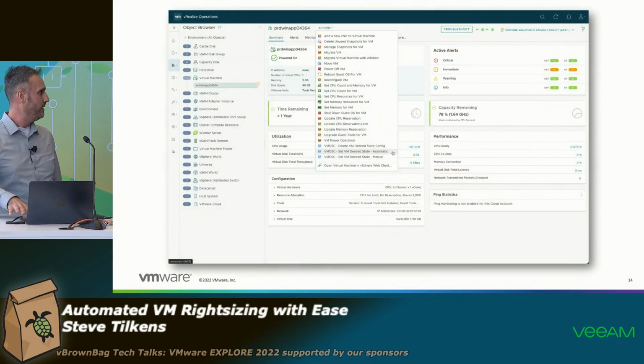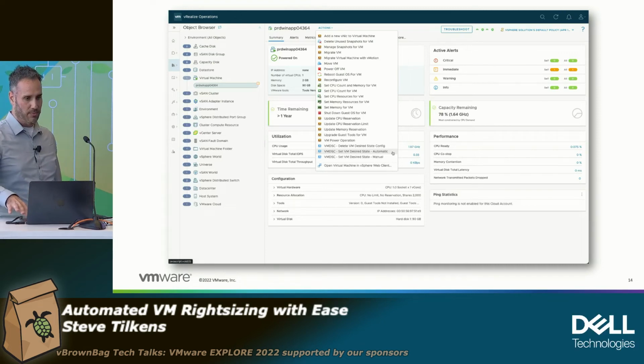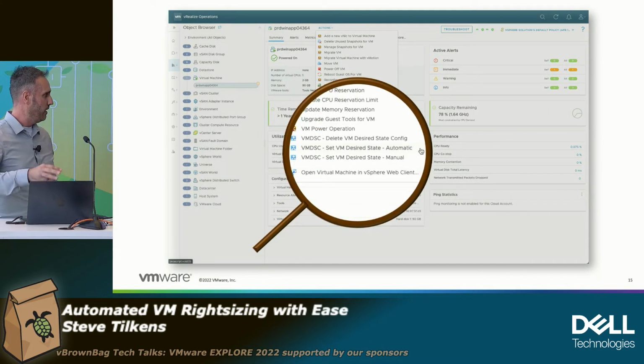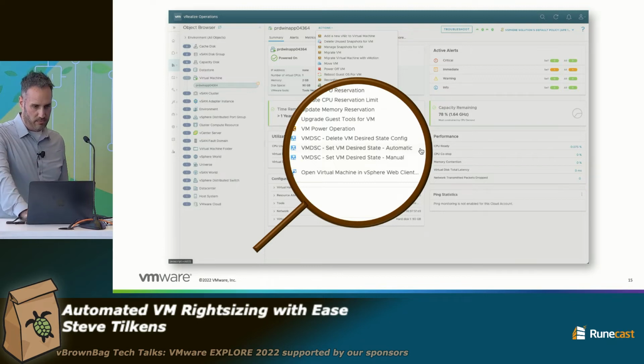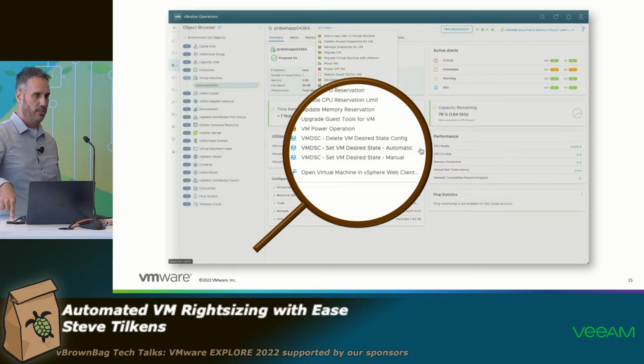We'll click on that. And then now from the actions dropdown, because we have all those integrations set up with vRO, vROps, things like that, we've got a couple different actions here. So let me start with the middle one. So set VM desired state automatic. What this is going to do is the vRO workflow is going to reach out to vROps and say, what is the recommended configuration for this VM? If there is one. If there is, I'm going to push it over to VMDSC.